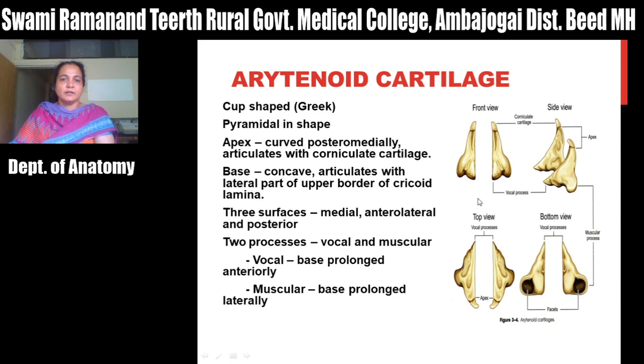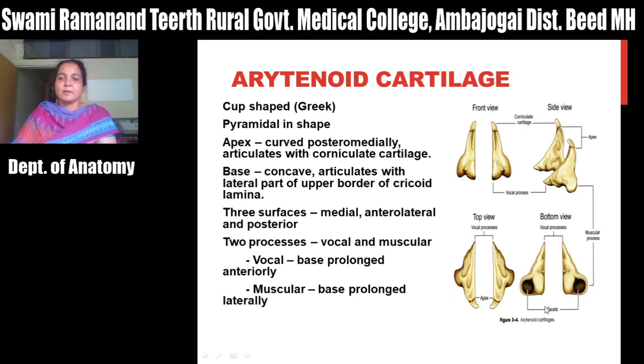Then there are three surfaces. One is the medial surface, which faces the laryngeal cavity. It also has an anterolateral surface and a posterior surface. So three surfaces, one apex, one base, and from the base there are projections that are called the processes of this arytenoid cartilage.